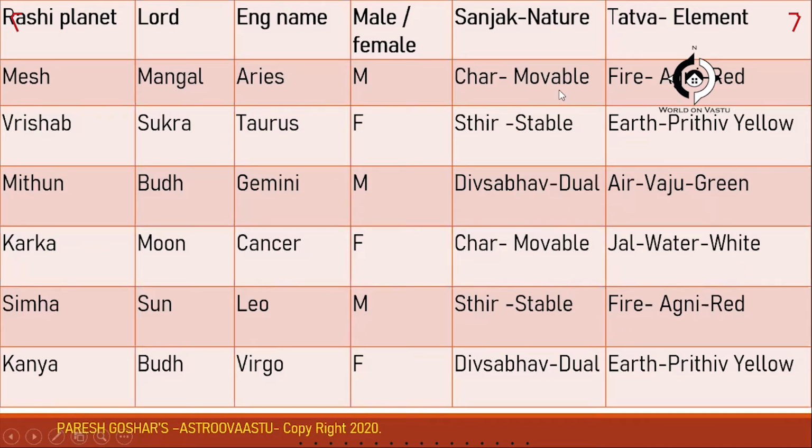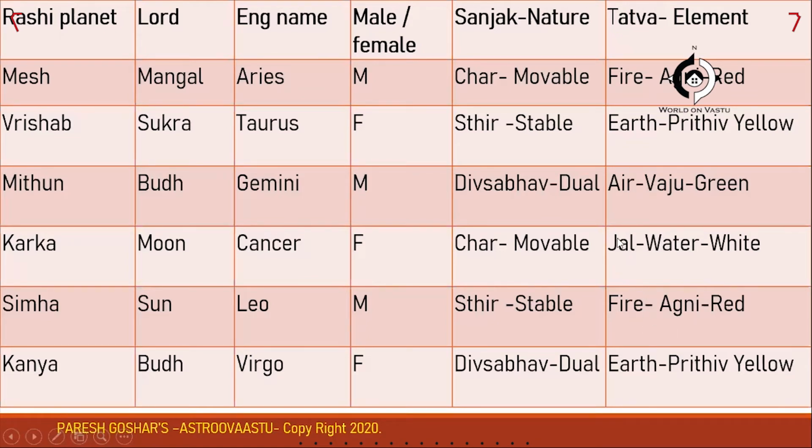Okay. So now if you see, movable, stable, and dual, Char, Sthir, these swabhavs are governed by 3 Rashis, and then from the 4th again it is the same, movable, stable, and dual. But in Tattva, if you see, after every 4th Rashi it changes: fire, earth, air, and water, and then again fire, earth. So this sequence we have to remember.